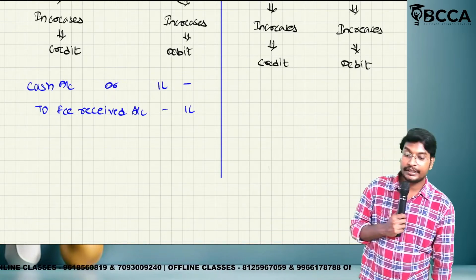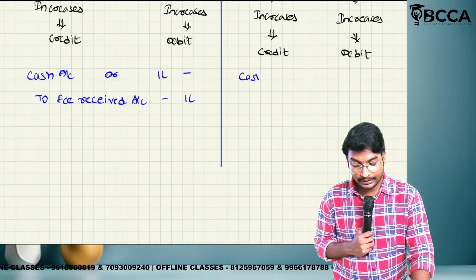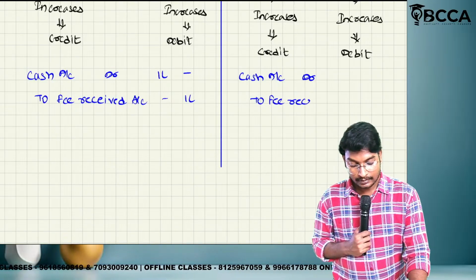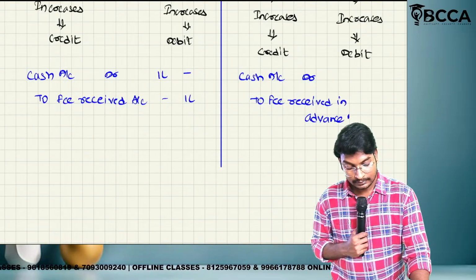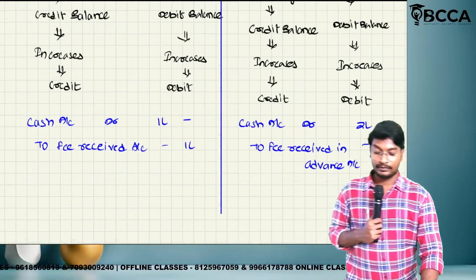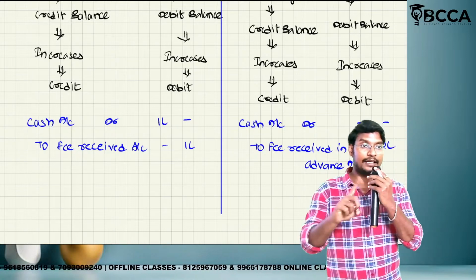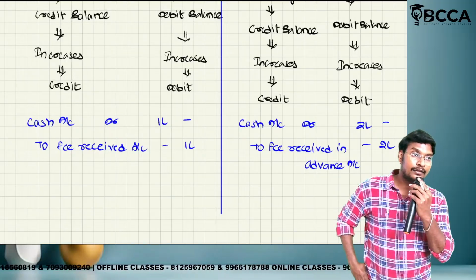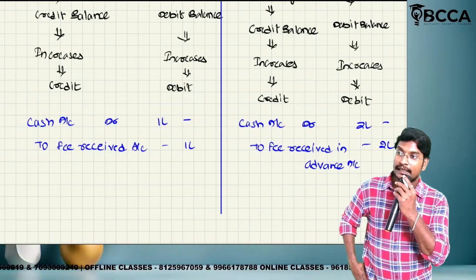Next, what is the journal entry for the income received in advance? Nothing but cash account debit to fee received in advance account. How much? 2 lakhs and 2 lakhs. From this liability, next year how much amount of liability will be decreased? 1 lakh. That 1 lakh will be recorded in the P&L account, income side, nothing but credit side. Still how much amount of liability will be pending? 1 lakh will be pending in the balance sheet liability side.